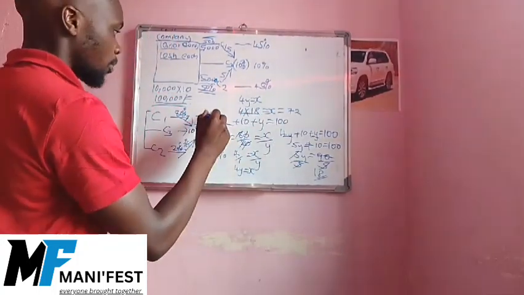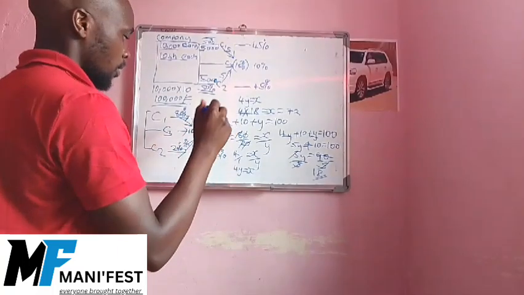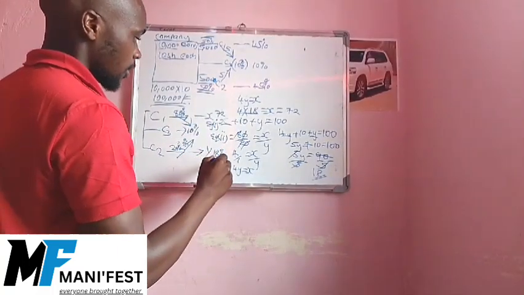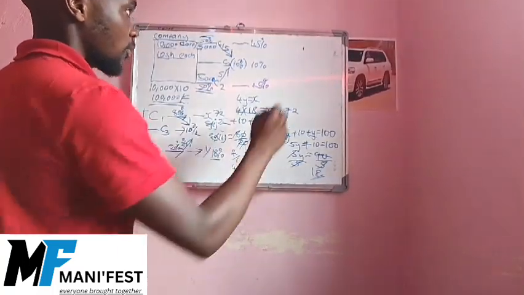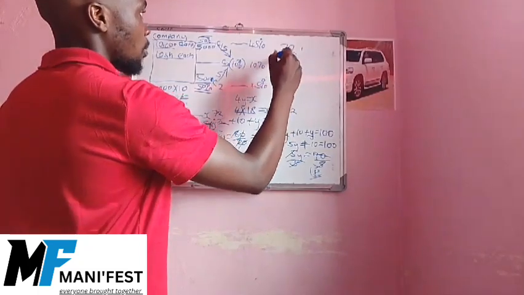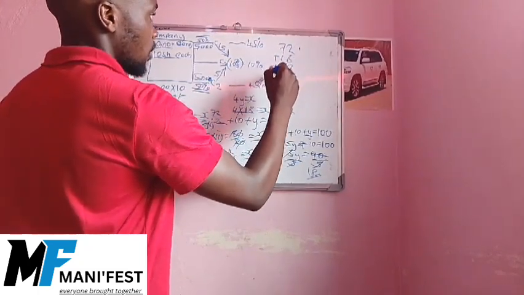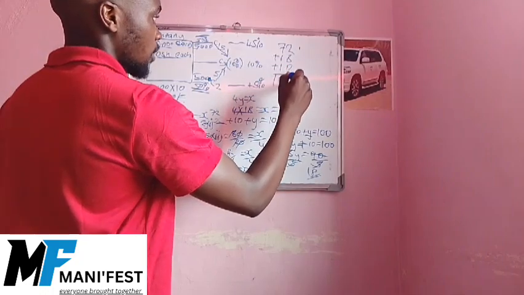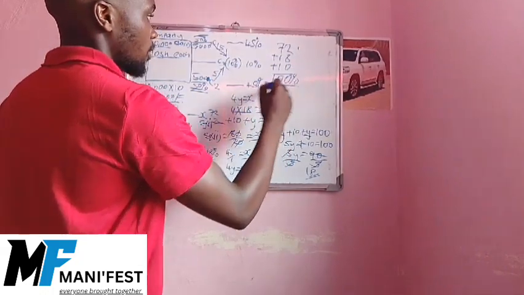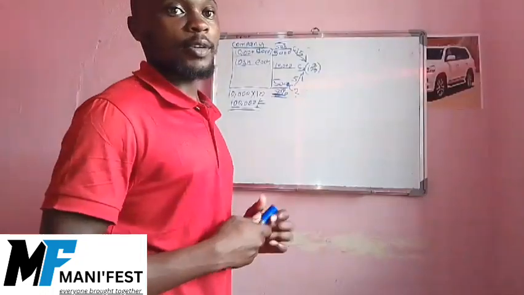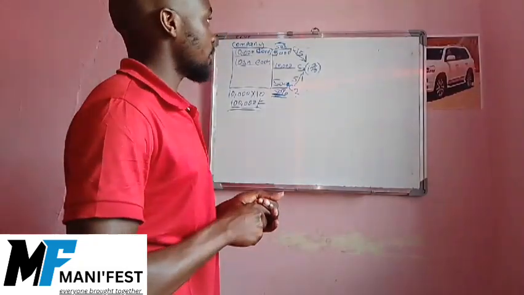So this person will remain with 72%, this one will be 18%, and this one 10%. If you add 72 plus 18 plus 10 it gives you 100% ownership. Let's now introduce an investor.